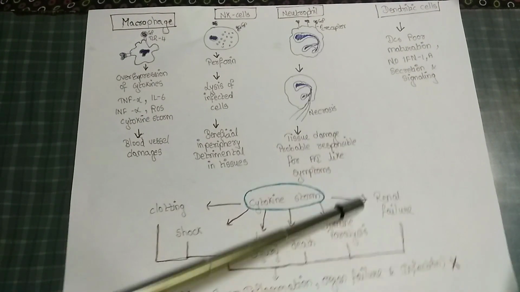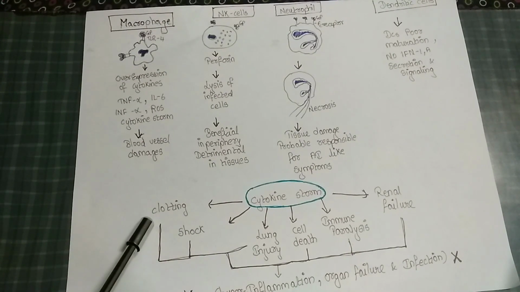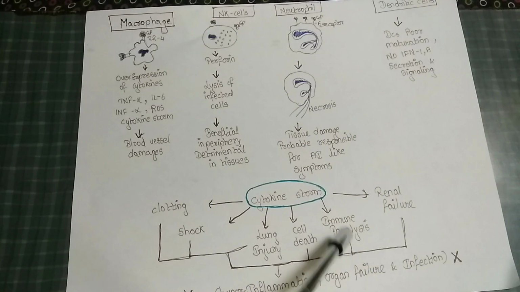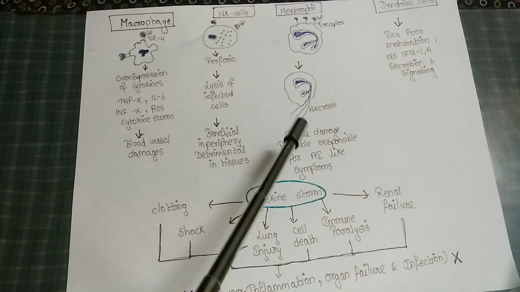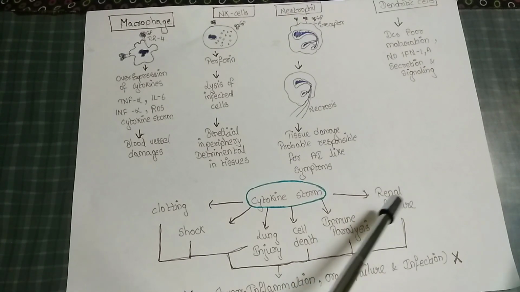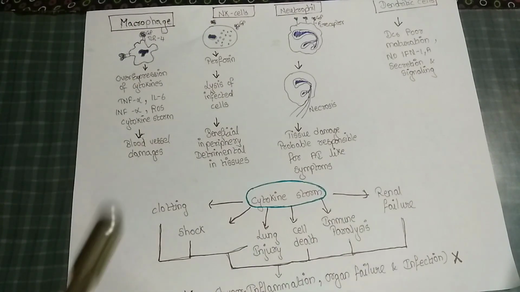In a cytokine storm, what will happen? There will be clotting, because of factor deficiencies also, and shock, lung injury, cell death, immune paralysis, and autoimmune-like symptoms due to neutrophil overproduction. This is one of the symptoms, along with renal failure. So overall there will be hyperinflammation, organ failure, and infection. So this is what a cytokine storm is.